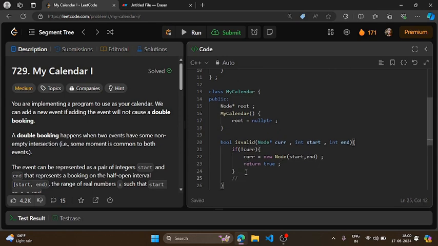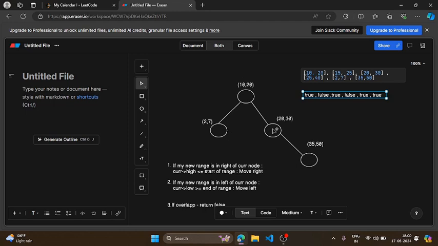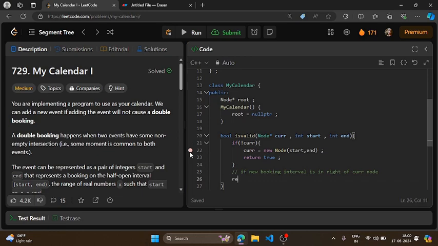Okay, now if my query interval, or you can say new booking interval, is to the right of my current node, what I had to do is move to the right. This is something I have told you. So we were moving to the right if my new interval is on the right side of my current node. So here I will return whatever I get from this function after moving to the right. Okay, this will be my start and this will be my end.